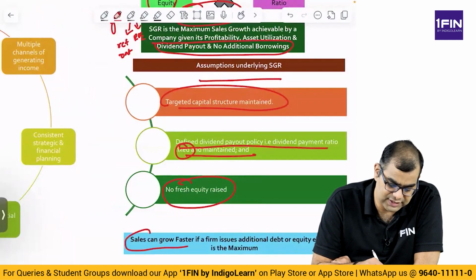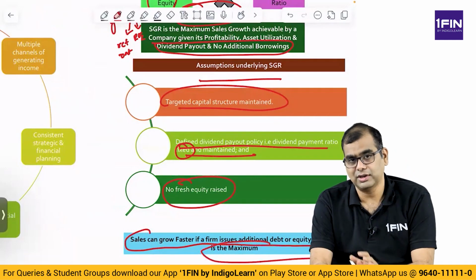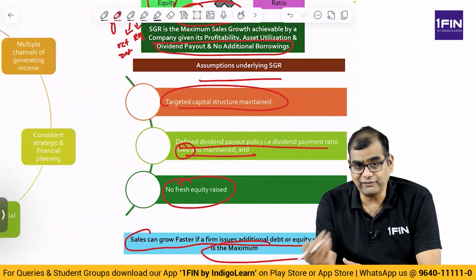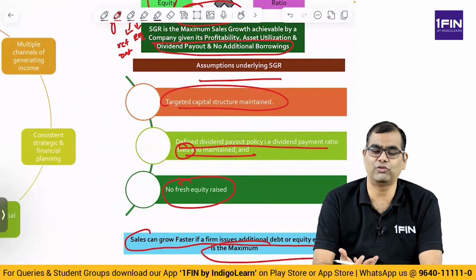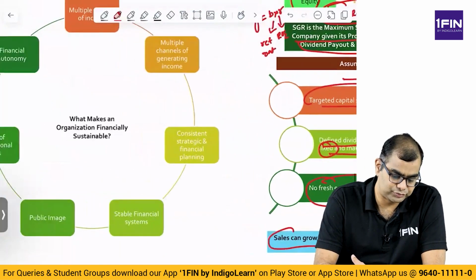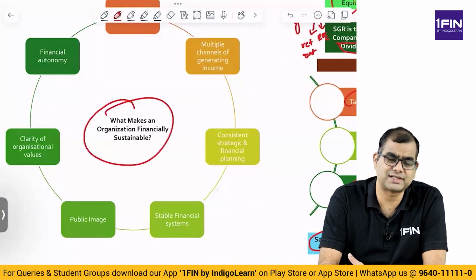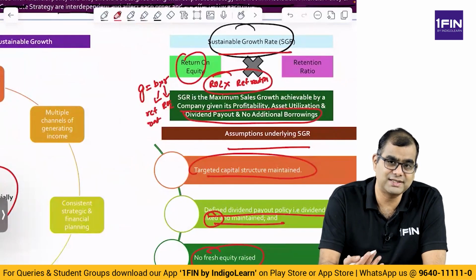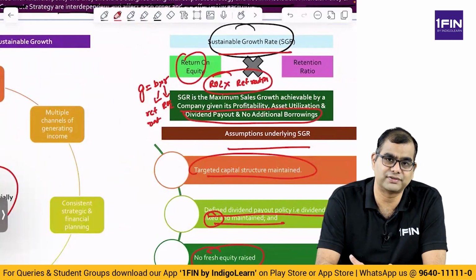So sales can go faster if a firm issues additional debt or equity, else SGR is the maximum growth rate. The growth rate at which an organization can grow without any additional fund infusion is SGR. If you have fund infusion of equity and debt, probably it can go faster. When I say grow faster, I am referring to sales terms. Now, what makes an organization financially sustainable? We have heard of this number called sustainable growth rate. From a financing perspective, what makes an organization financially sustainable?